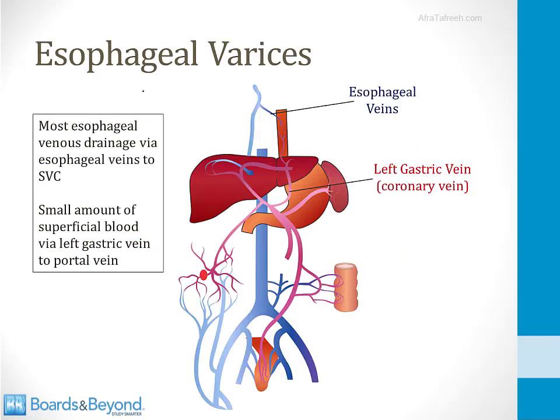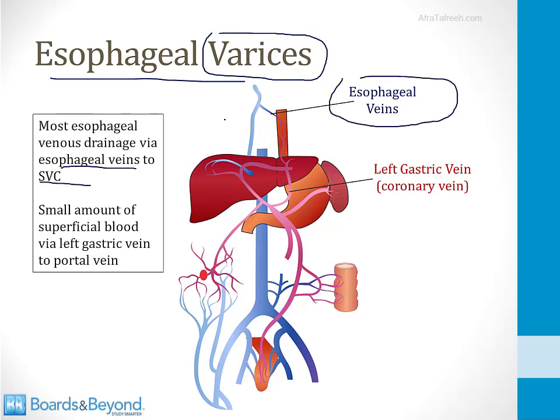I'll talk about the different collaterals one at a time now, and I'll begin in the esophagus. So a varix is a dilated tortuous blood vessel. Varices, therefore, are multiple dilated tortuous blood vessels, and esophageal varices can develop as a result of swelling of collaterals in the esophagus and portal hypertension. Recall that most blood from the esophagus drains via the esophageal veins to the SVC. That's shown on this picture on the screen. This blue structure here is the esophageal vein draining blood from the esophagus.